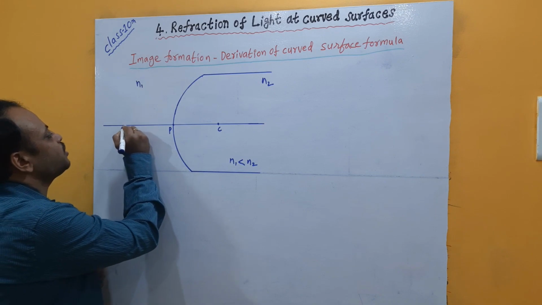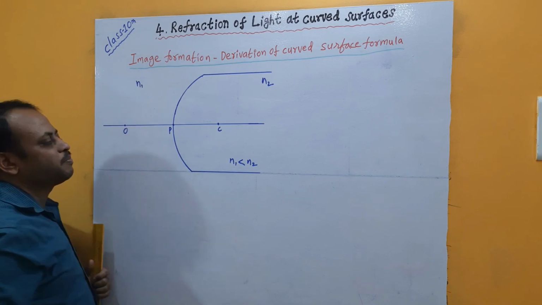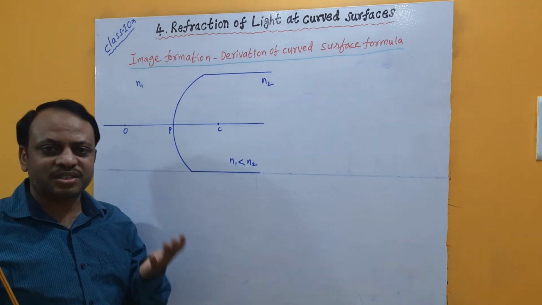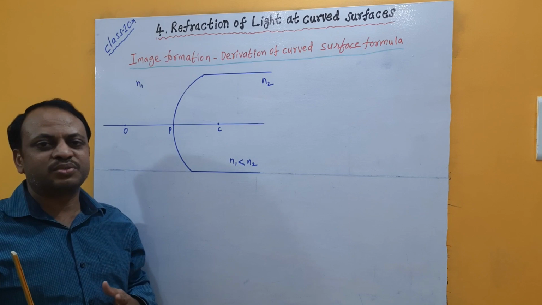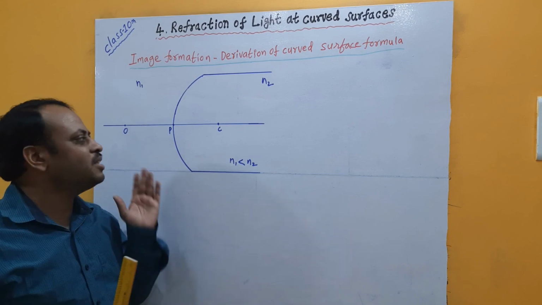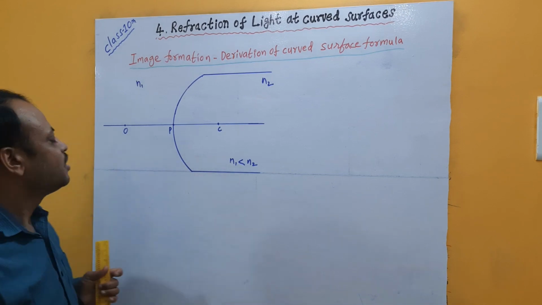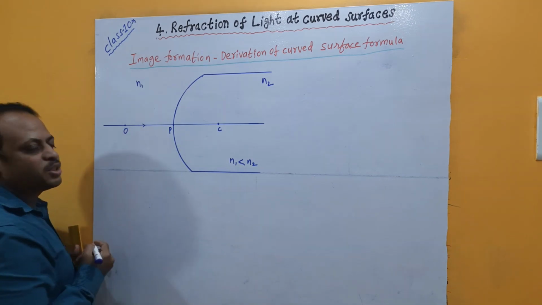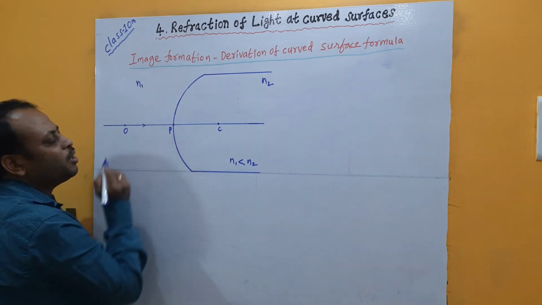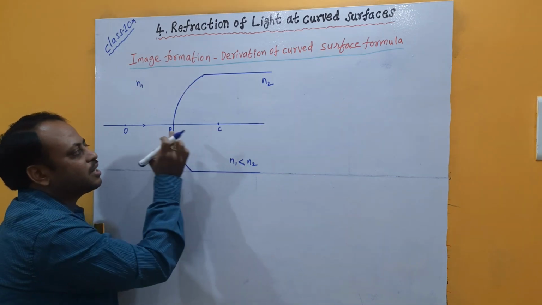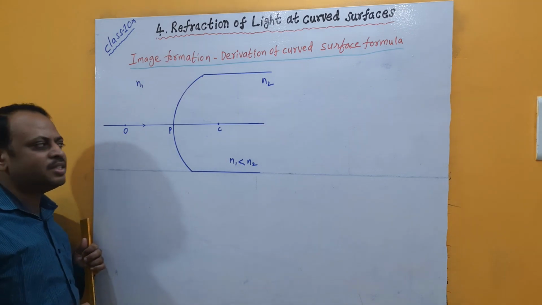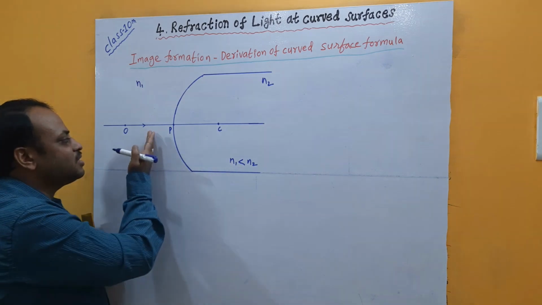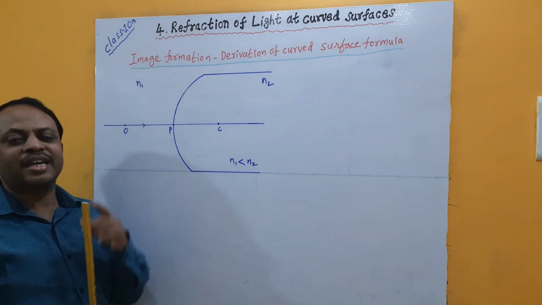Let me imagine an object O is located at this point. Now to get the position of the image of the object, we have to take two light rays to start with, and after refraction, where these two light rays meet can be called the image of this particular object. In this case I am taking one light ray starting from the object and going along the principal axis. Then the pole, this center of curvature, this pole becomes the point of incidence. At the point of incidence, if we draw the normal, it passes through the center of curvature. In the sense, the incident ray itself becomes the direction of the normal.